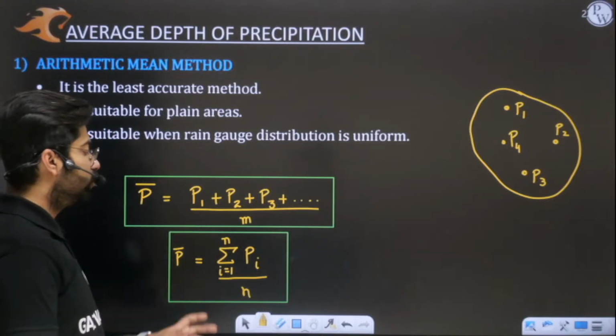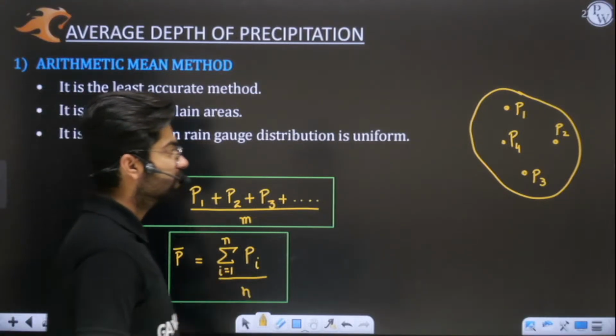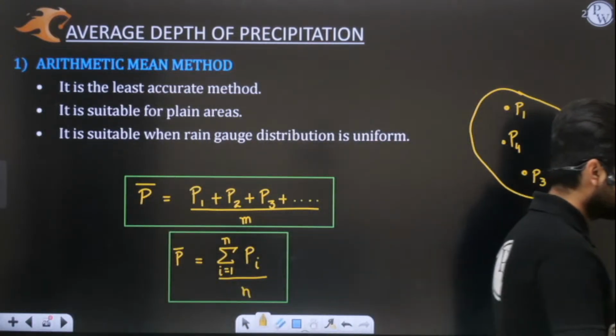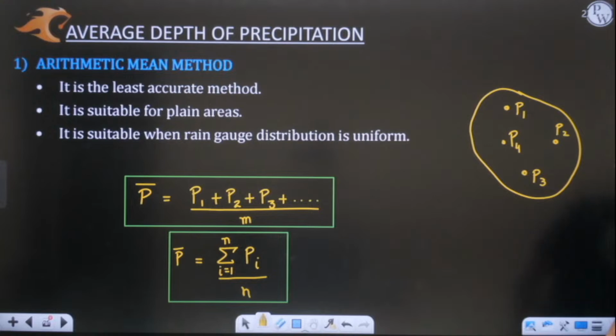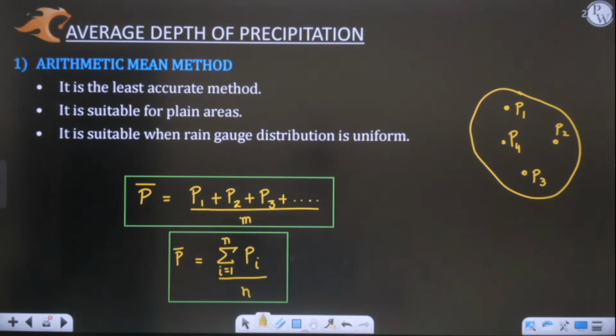But the most important thing: can you tell me when this method will be most suitable? This method will be suitable only when we have plain area. Can you tell me whether the catchment area is plain, perfectly flat, or uneven, undulated, irregular? Everyone must be guessing it right.